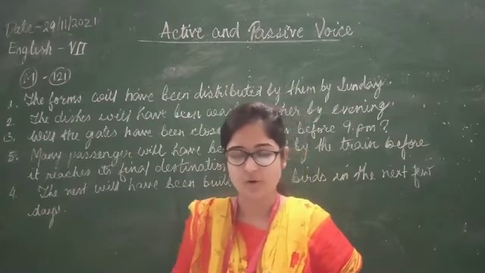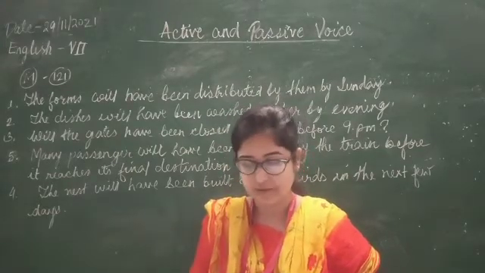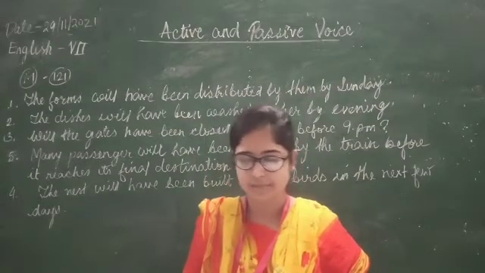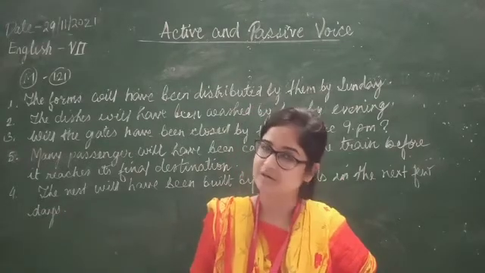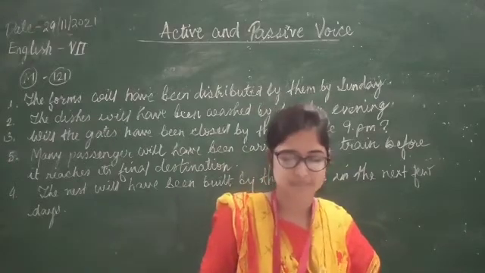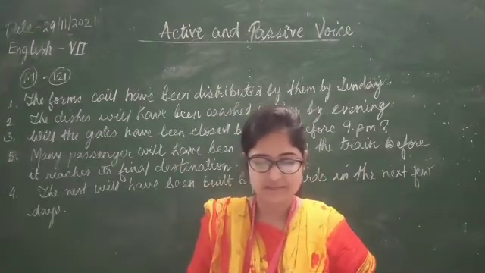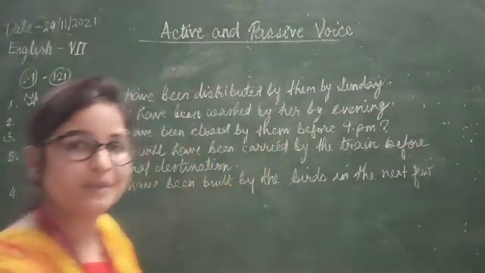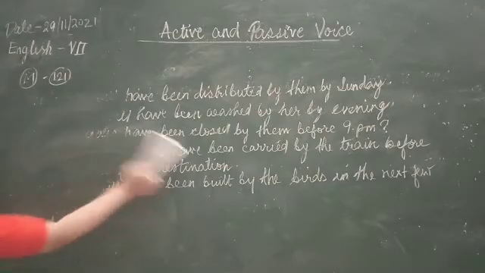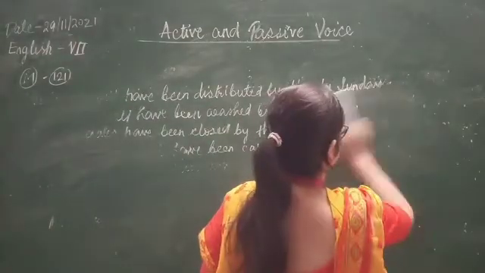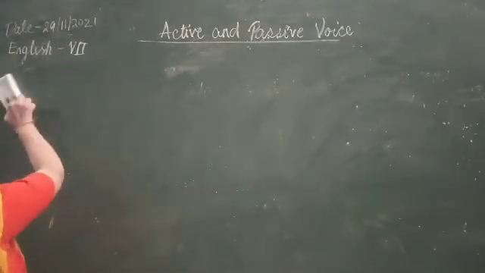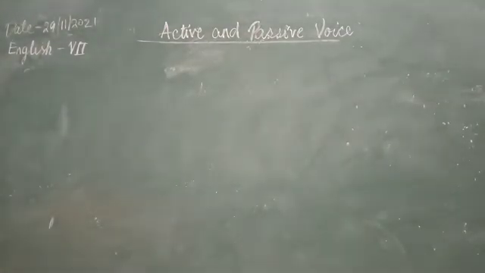Now you can see in active voice there is an auxiliary verb. We have the root form of the verb, like ought to pay, may bless, can carry, can commit. Then in passive, how do we change? We will use the auxiliary as it is. Then we add be and then we add the past participle form. So you can see that an exercise will help us understand this better. So let's do this exercise N. This exercise N is on page number 122.